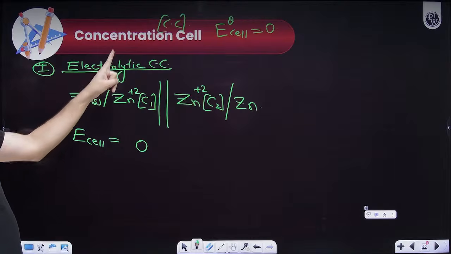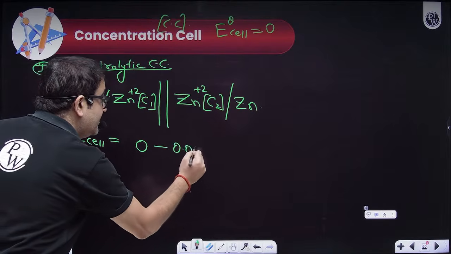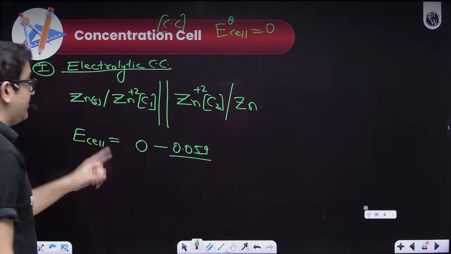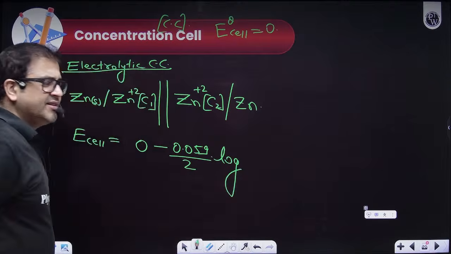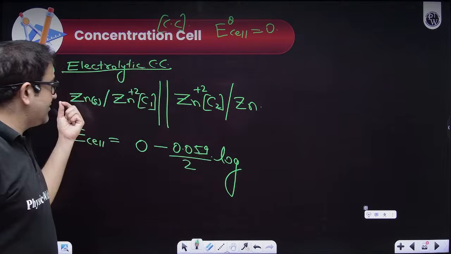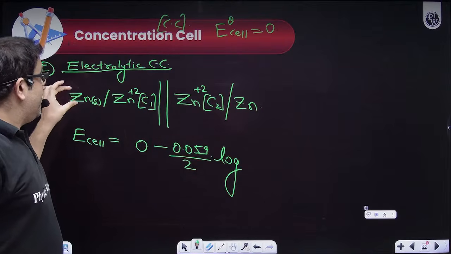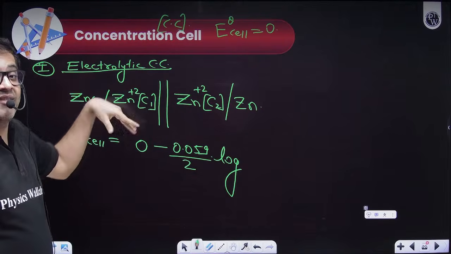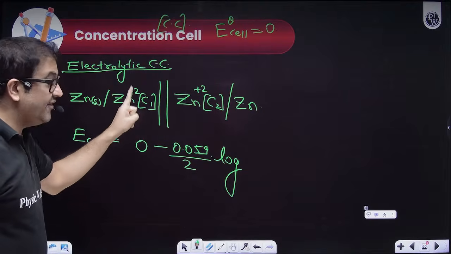So a concentration cell is a cell when E0 cell is 0, minus 0.059 upon, in this case, the number of electrons transferred is 2, into log of, because there is no problem of stoichiometry, because this will be just zinc giving one zinc. So this zinc solid will be giving Zn plus 2 in the product. So this Zn plus 2 which is at the anode side will come in the numerator.